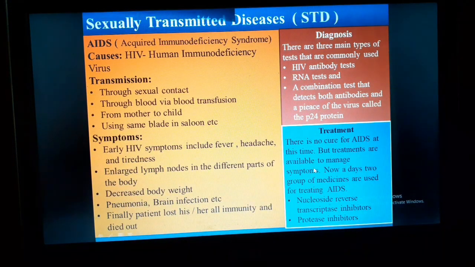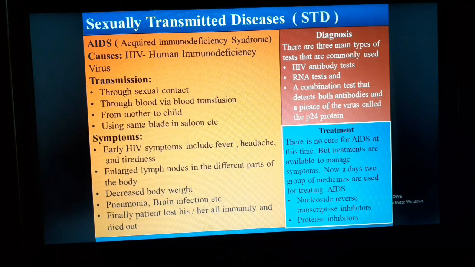Here is the last topic for today. Dear students, you are watching the most popular disease in the world, AIDS. The full meaning of AIDS is acquired immunodeficiency syndrome. Actually, AIDS is not a special type of disease. It is defined as the condition after HIV infection. The total immunity of the body is damaged by the infection of HIV, so a patient can die easily from any kind of infectious disease.